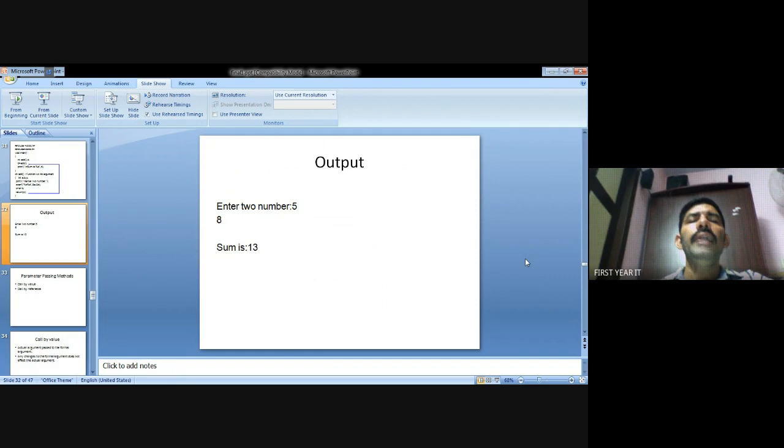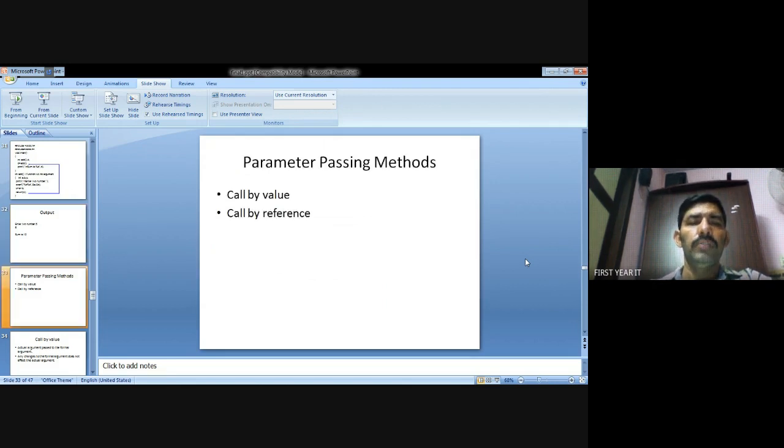Okay. In this problem, given values 5, a value is 5, b value is 8, totally 13. Okay. Understood?